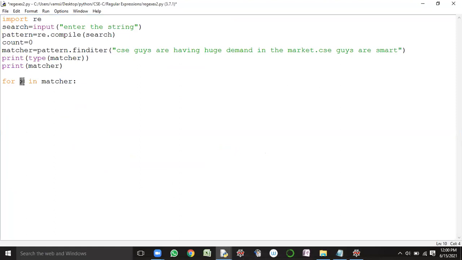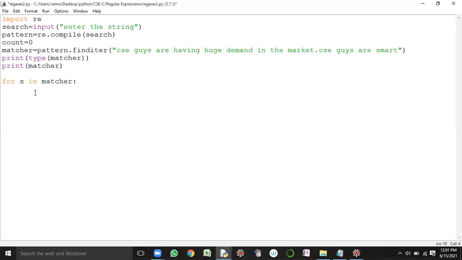So this X can be considered as a match object or not? Yes, sir. So this X in this particular for loop is representing a match object. So on this match object, can I apply the start method, end method, and also the group method? Yes, of course. You can use the start method, end method, and group method on match objects. So match objects are available in this matcher object or not? Available, sir.